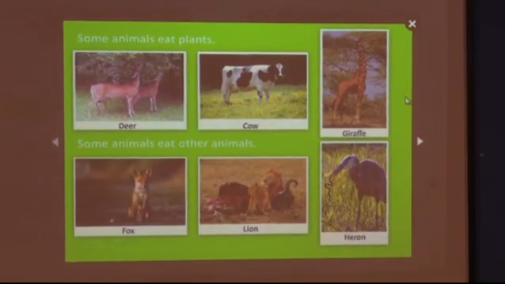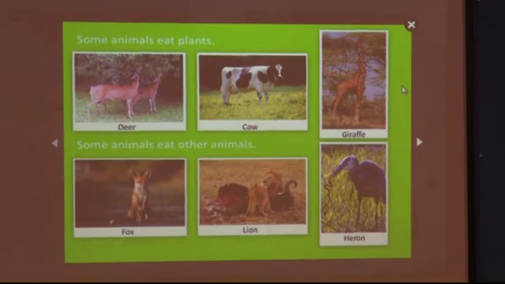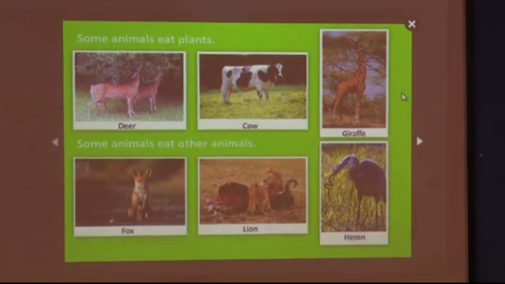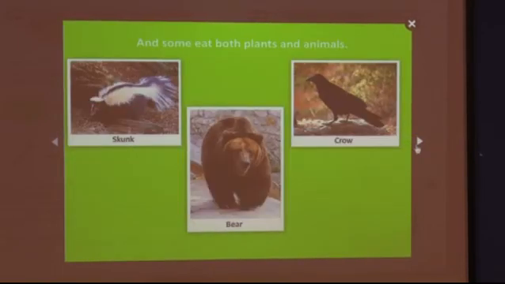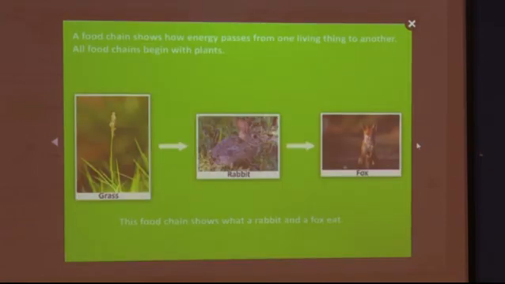Some animals eat plants. Some animals eat other animals. And some eat both plants and animals. A food chain shows how energy passes from one living thing to another. All food chains begin with plants.